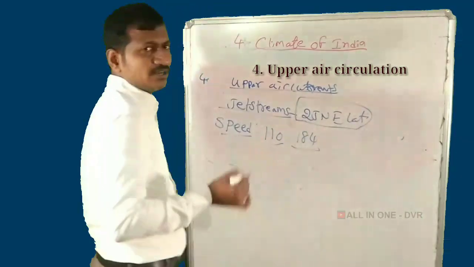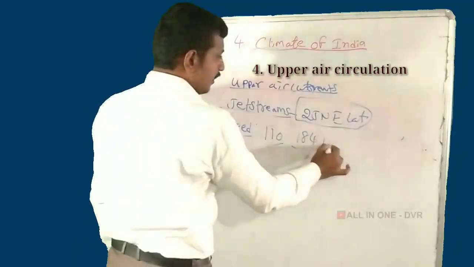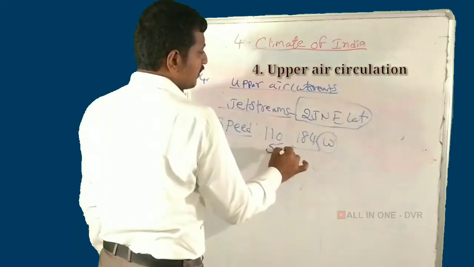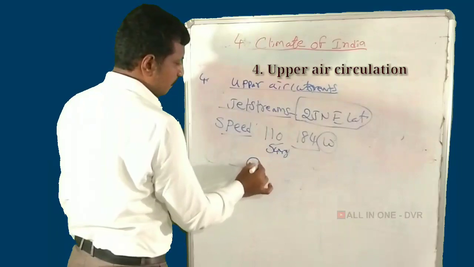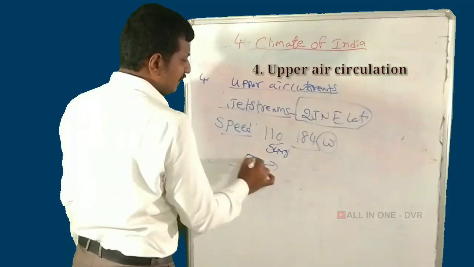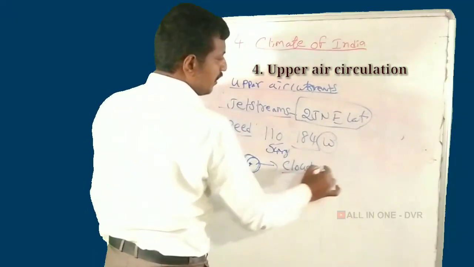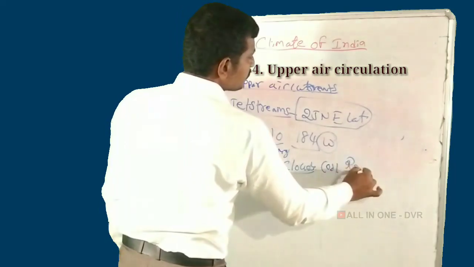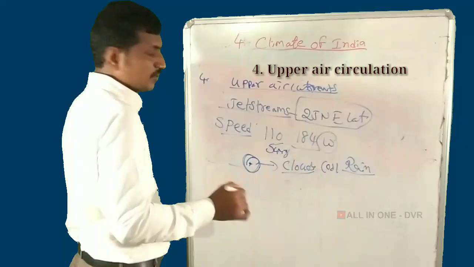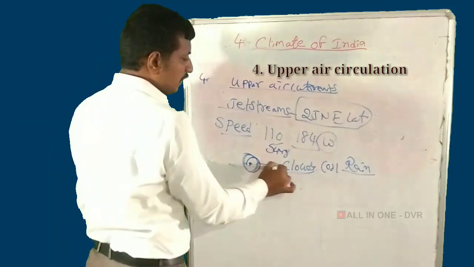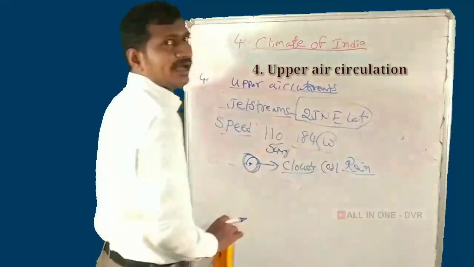The speed of the jet stream differs between summer and winter. Winter is 184, summer 110. Where the jet stream is formed, in the surrounding and nearby places there is cloud formation, it is very cool, and there is high rainfall.